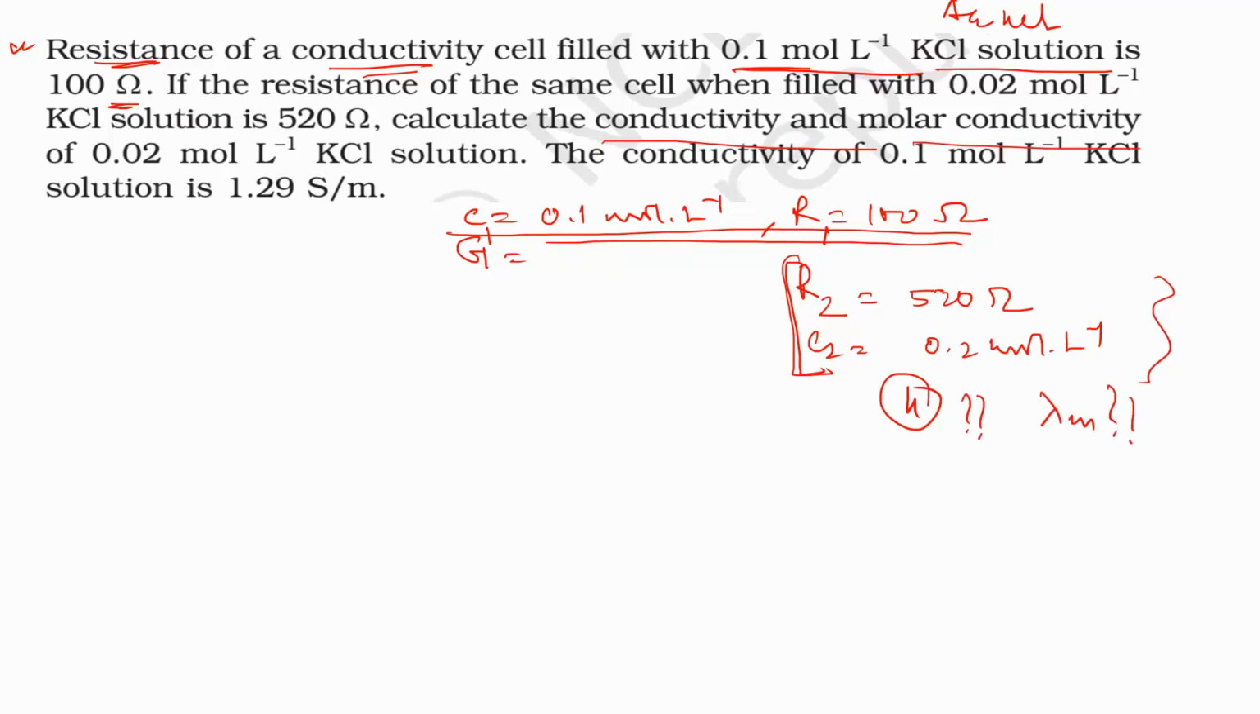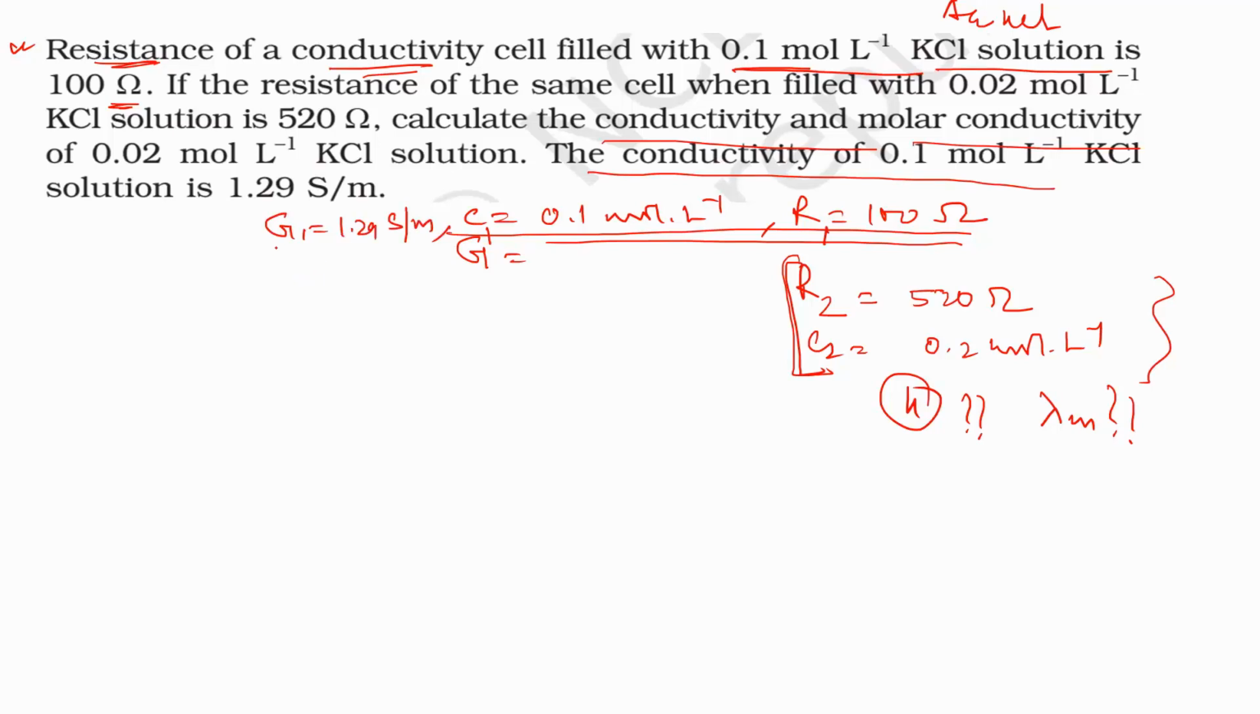So these two values we have to determine. Here, if you see the cell constant, we will come to the cell constant value. Also it is written that the conductivity of the 0.1 solution in this cell, the conductivity G1, equals 1.29 Siemens per meter. Okay, so this is the conductivity value.